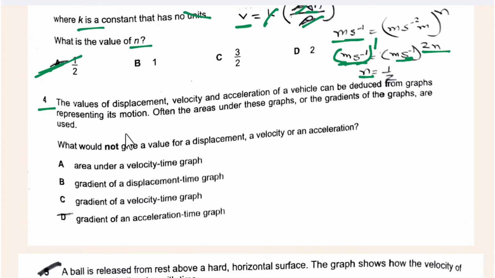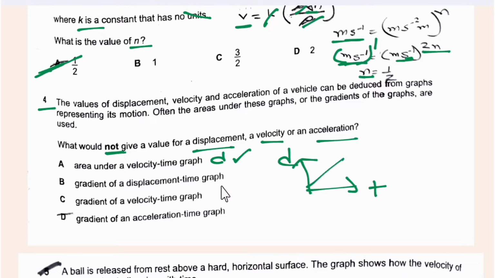Question number 4. So here we have given some information. Then what would not give a value for displacement, velocity and acceleration? Okay, so area under the velocity time graph. So area under the velocity time graph is obviously displacement. So we get displacement, then gradient of the displacement time graph. So the gradient of displacement time graph is the velocity. So this statement is true, that we get velocity.